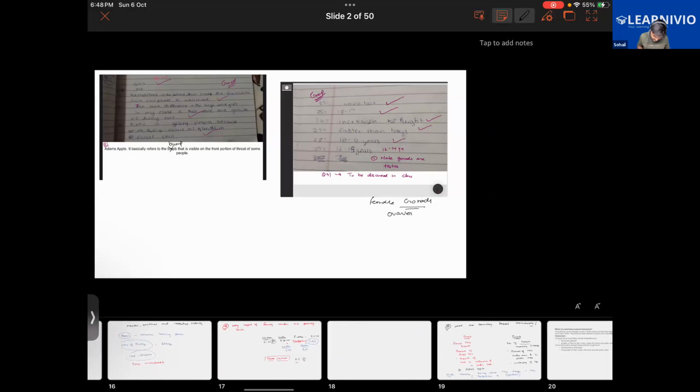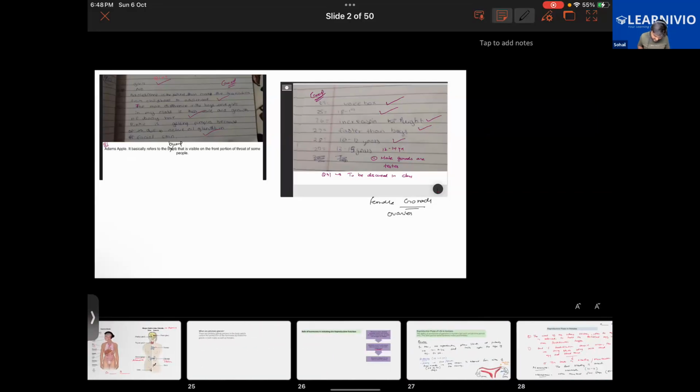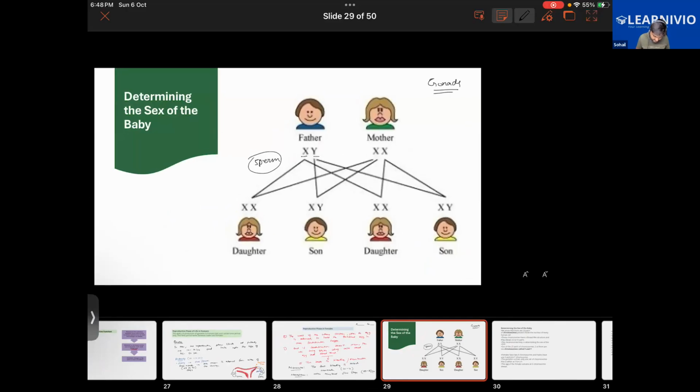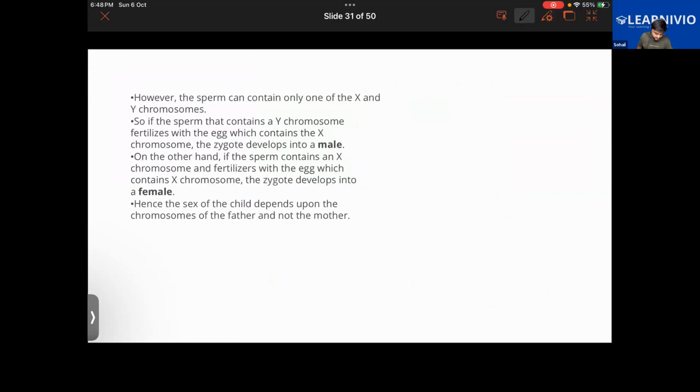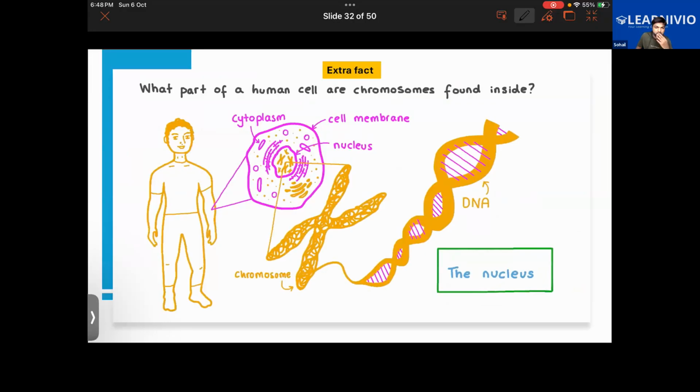Continuing further, in the previous classes, we have learned about determination of sex in humans particularly. So answer a few questions for me: what do you understand by chromosomes first of all? What are the chromosomes? They are thread-like structures, as you can see here. These thread-like structures contain DNA, and they contain genes.